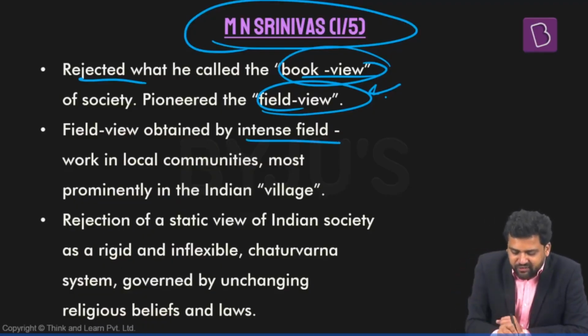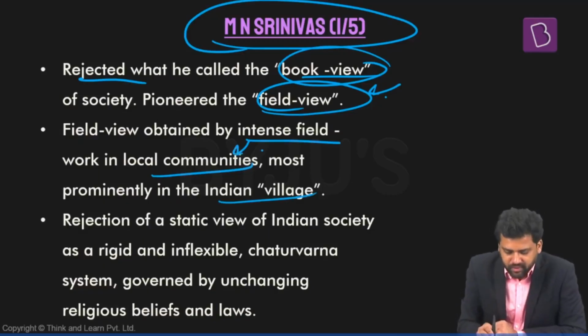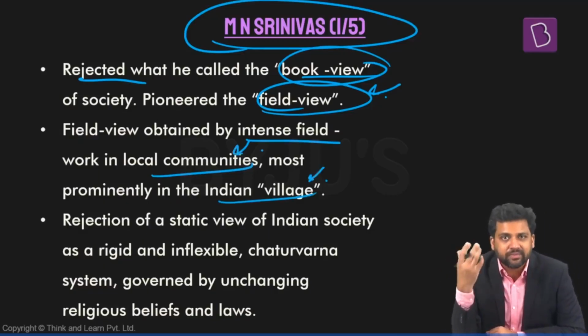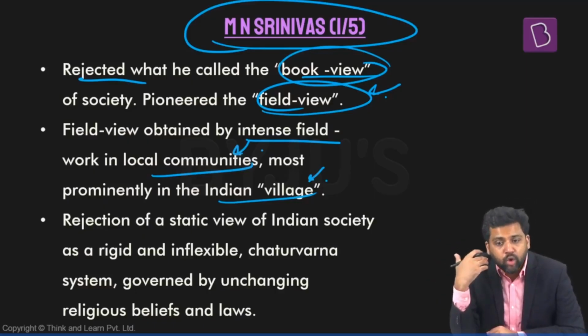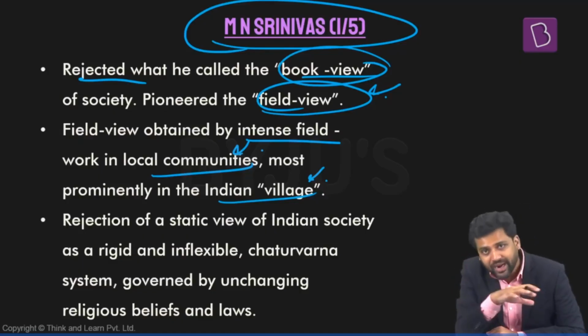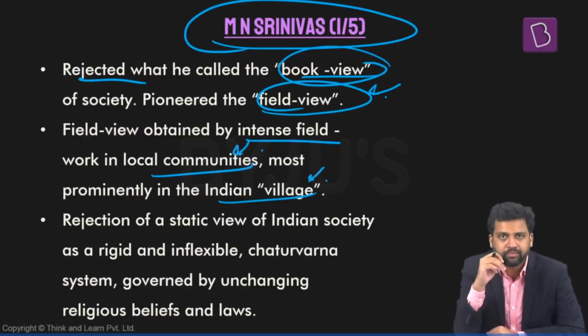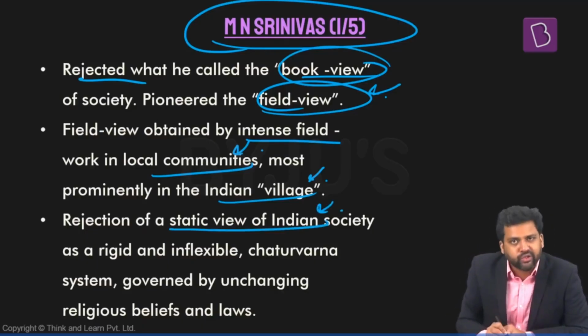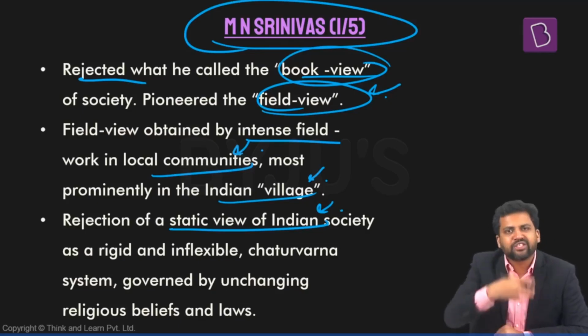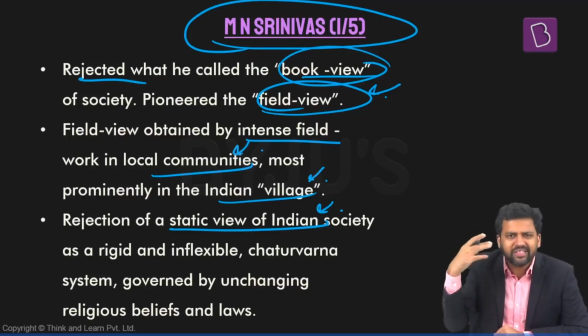He does intense fieldwork in local communities. He stays in villages and he tries to understand the dynamics, how things look, how things work at the grassroots level, right? So he is rejecting the static view of Indian society. As per G.S. Ghurye, things look like this. It's very static.